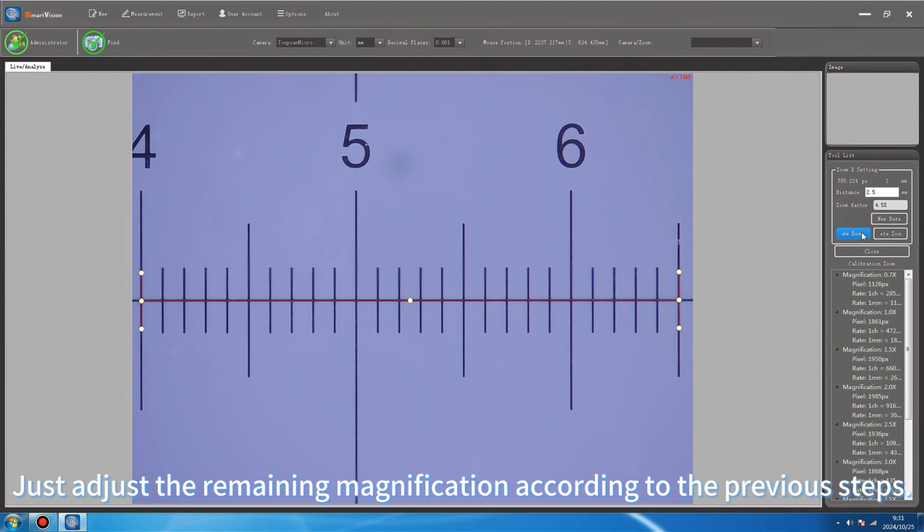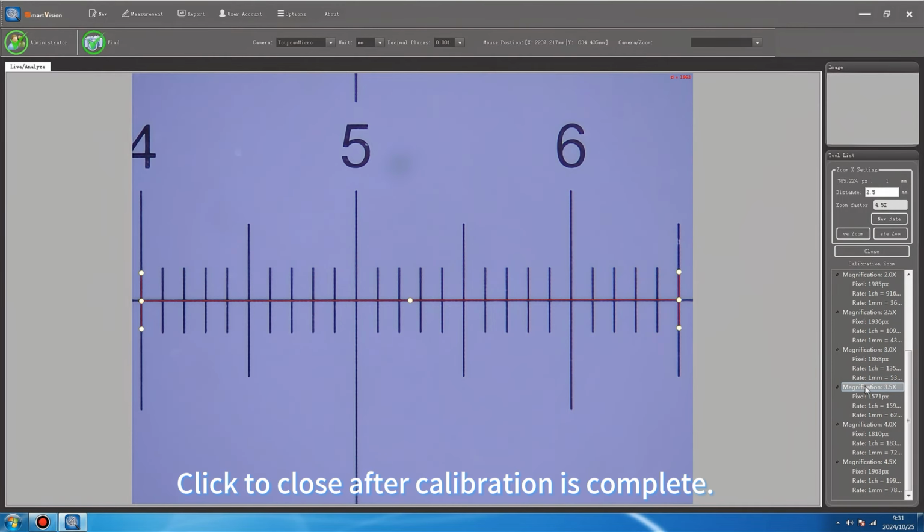Click to close after calibration is complete.